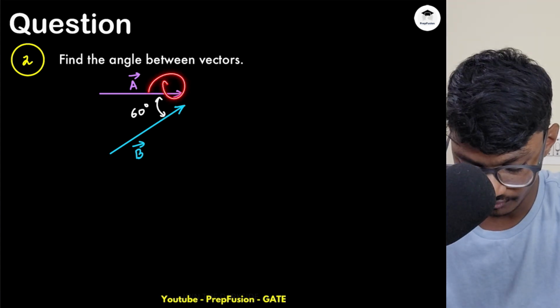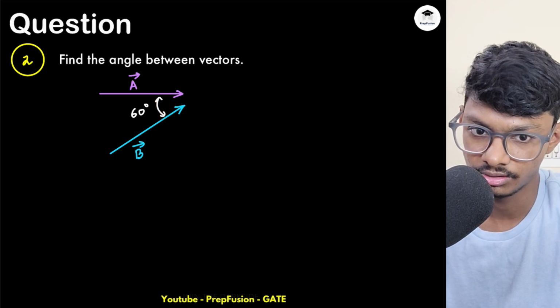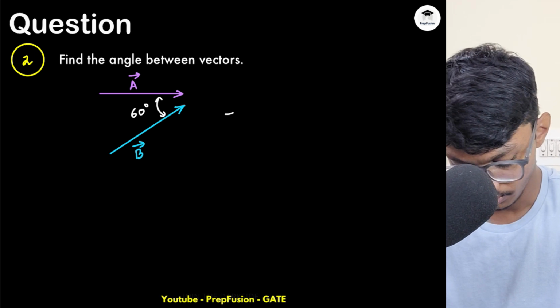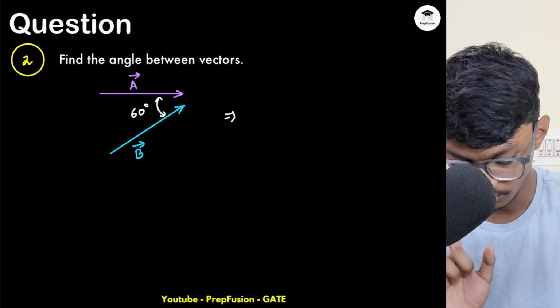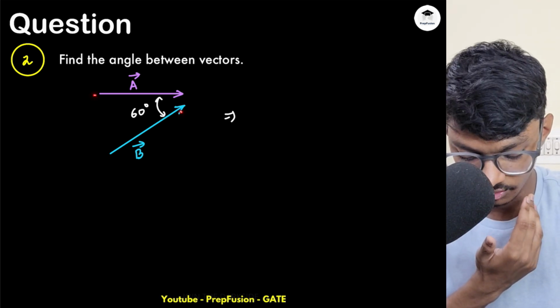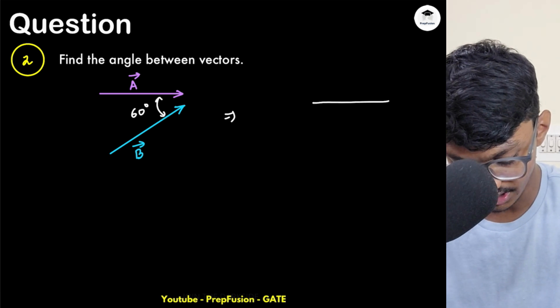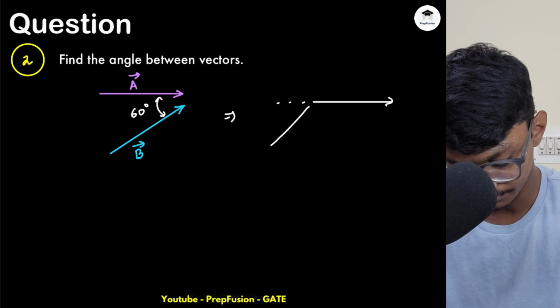Here you have been given these two vectors, and you have been given the angle between the heads. Now can you tell me the angle between the tails? So what you'll do is parallel shifting. First, you want to connect the tails, so let me connect this tail to this head. I will move this forward, basically just shifting it parallelly. I'm doing nothing else, and this head is still here.